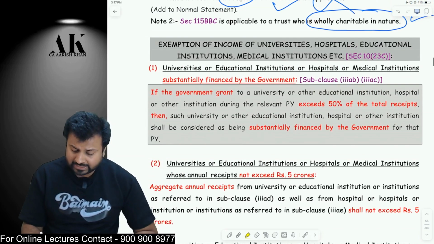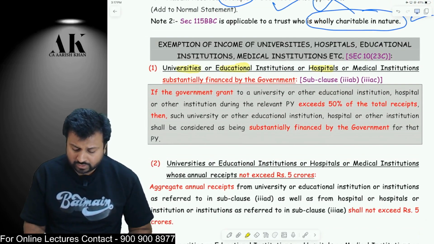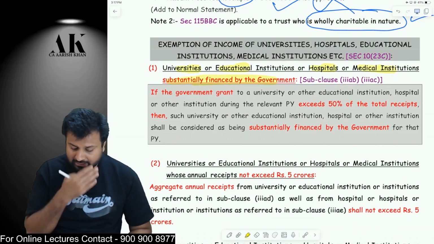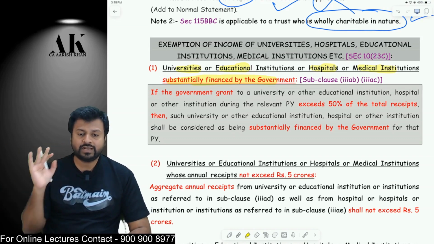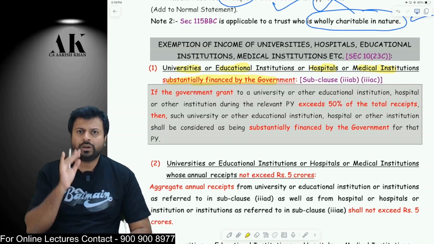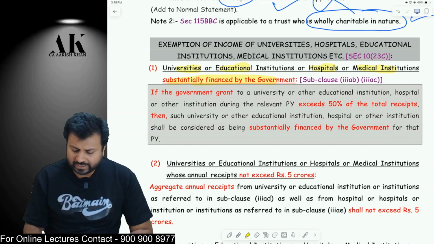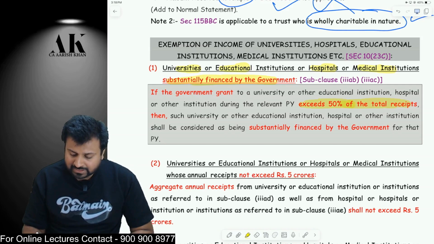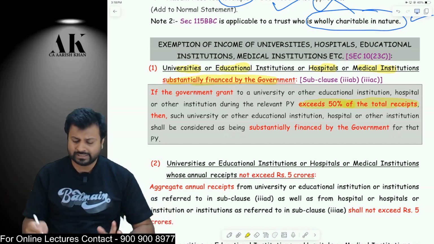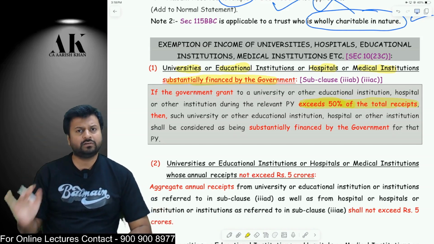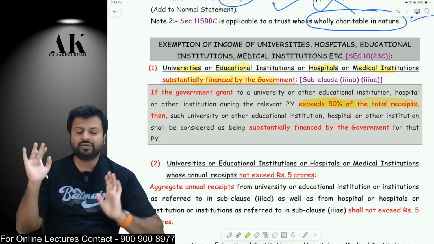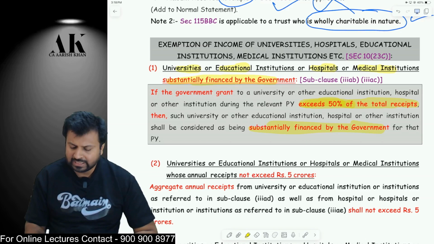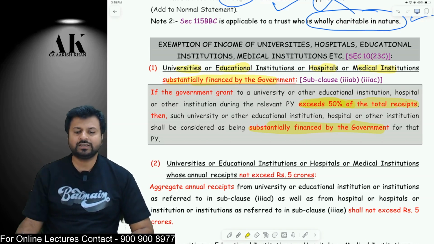The first is an institution which is a university, education institution, hospital, or medical institution, substantially financed by the government. So if your education or medical institution is substantially financed by the government, then your income is exempt. What do I mean by substantially financed? Substantially financed means they should give you at least 50% of the total grant. Whatever your total receipts are, your government grant should exceed 50% of the total receipts. Suppose the total receipts are 30 lakhs, then the government grant has to be more than 15 lakh rupees. Then only you can say yourself as substantially financed by the government. And if you are substantially financed by the government, your income is exempt under section 10(23C).